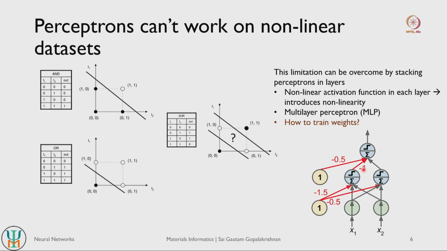So the output of this perceptron is subject to this activation function here, same thing with this activation function here. So you have two non-linear outputs that are linearly summed up and then passed through a non-linear activation function. So we can introduce non-linearity and basically solve this classification problem by stacking perceptrons in layers.